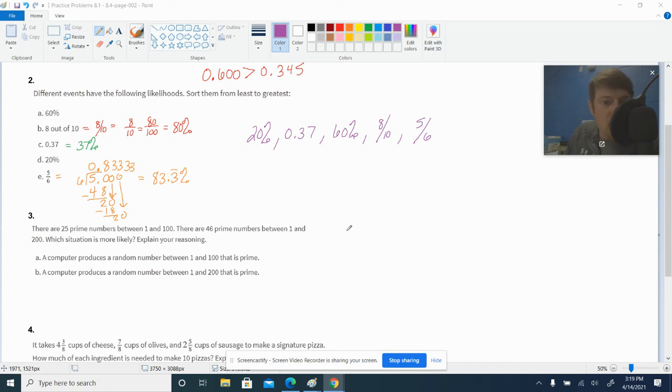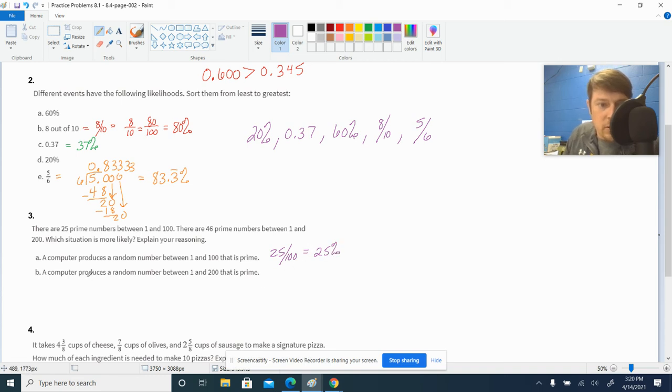Number 3, there are 25 prime numbers between 1 and 100. And there are 46 prime numbers between 1 and 200. Which situation is more likely? Explain your reasoning. A computer produces a random number between 1 and 100 that is prime. Well, since there's 25 there, that would be 25 out of the 100, which your odds of that happening, well, obviously are 25%.